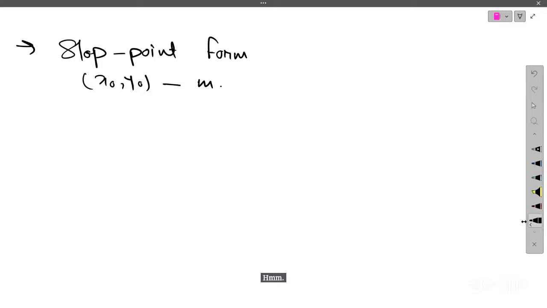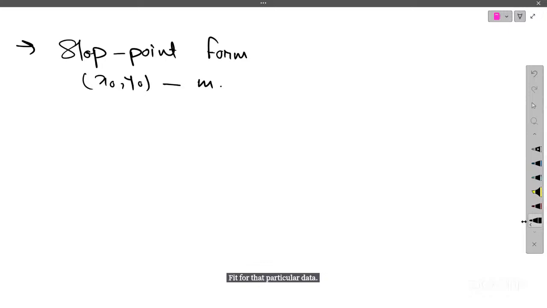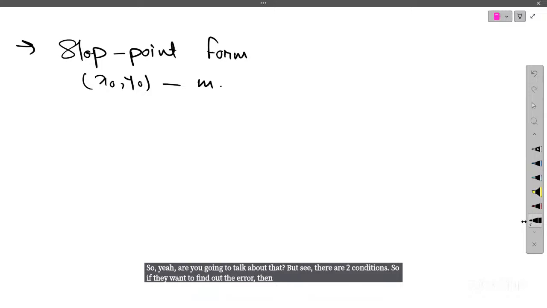It's a big table. Can you tell me how I can solve it? Actually, it's an SSC question. So either they want you to find out the error or they want you to find out the best fit for that particular data. But see, there are two conditions. If they want to find out the error, then you just have to apply the SSC formula.